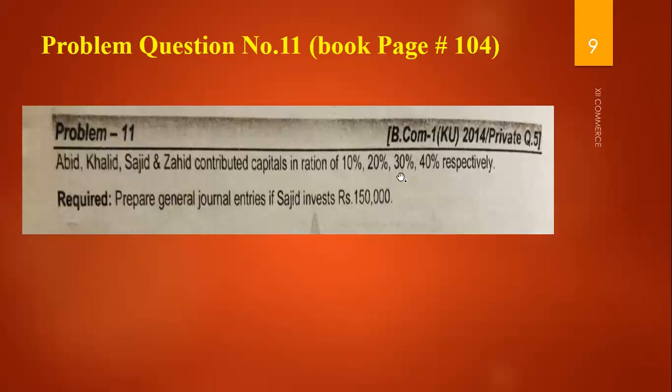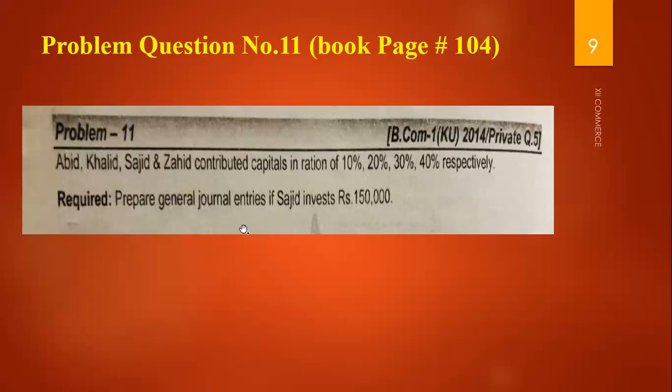Now, in this question, you don't have the total capital of the firm, so that you can apply these percentages to get the capital of Abid, Khalid, and Zahid. So we have to calculate the total capital of the firm.